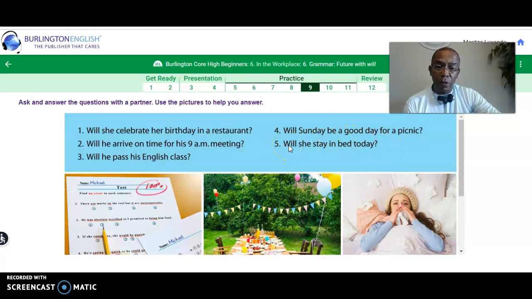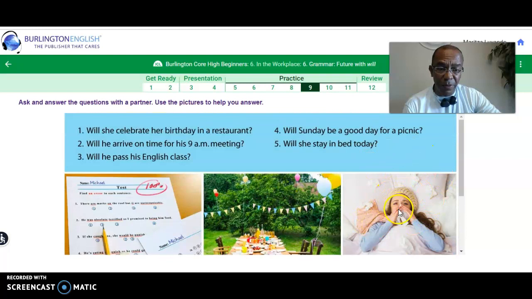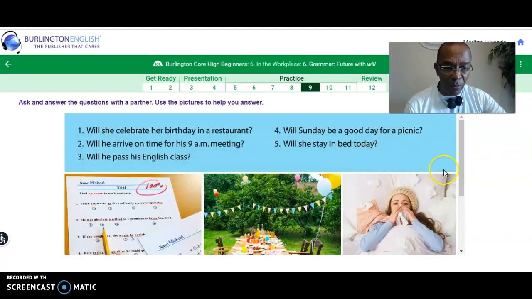Next question. Will she stay in bed today? It seems like she will, doesn't she? She probably feels sick. Okay, so you use the question by saying, she will stay in bed today because she is sick. For example, the picture shows how she's been sneezing and blowing her nose. Therefore, she will stay in bed and won't go anywhere today.